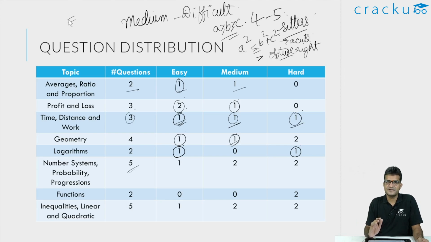In number systems, I think there are 2 questions. Both the questions were on the medium side. I think one question involved finding the remainder. The exponent of that particular question was not very high. I think it involved two-digit numbers, one raised to the other, and you are asked to find out the remainder when that is divided by a particular 2-digit number. Because the exponent is not very high, I think you should be able to attempt it, but even if you don't attempt it, then it is okay.